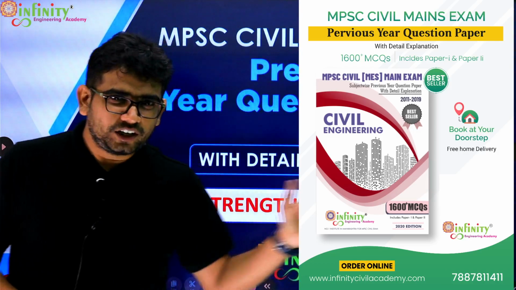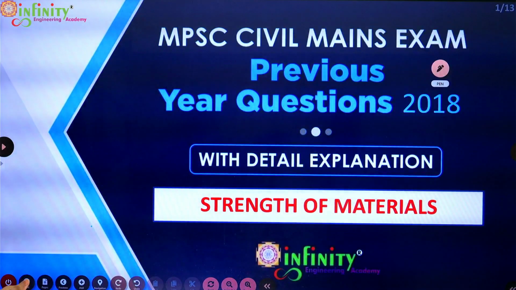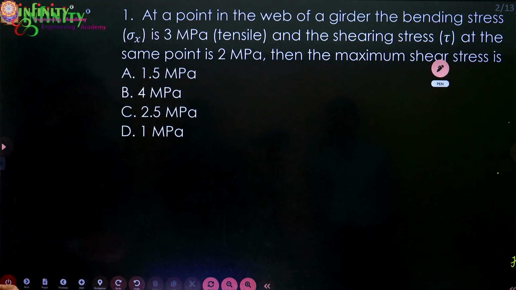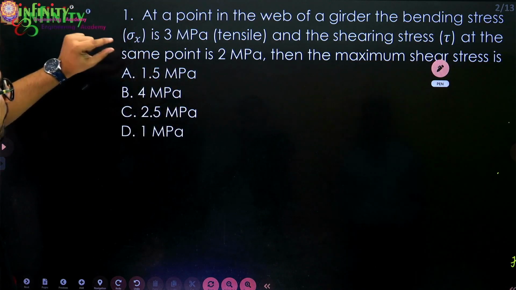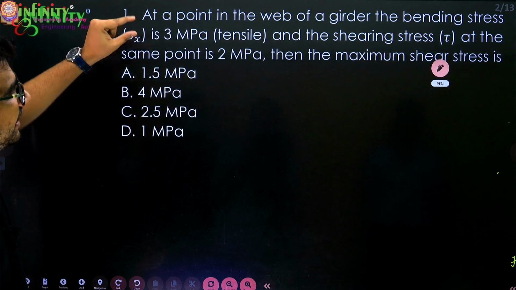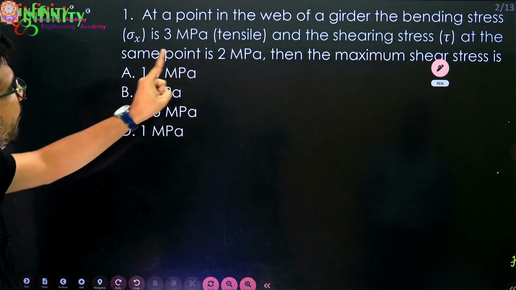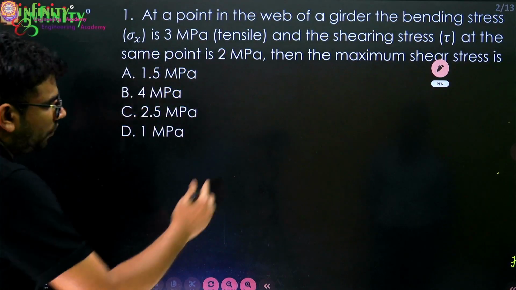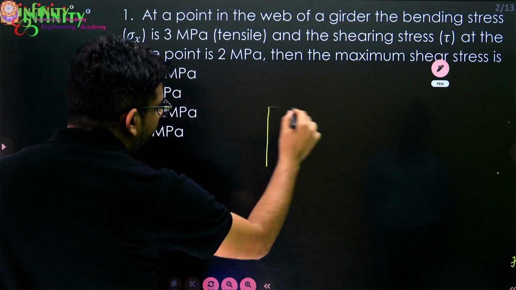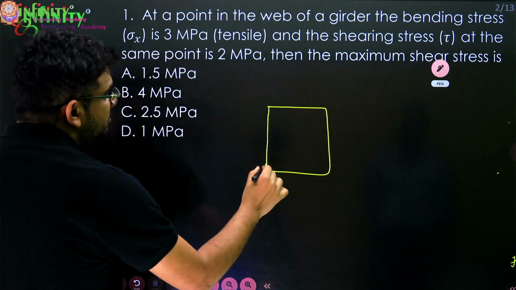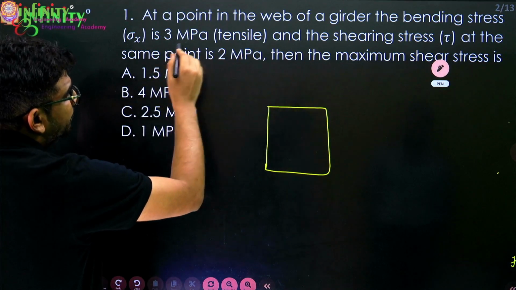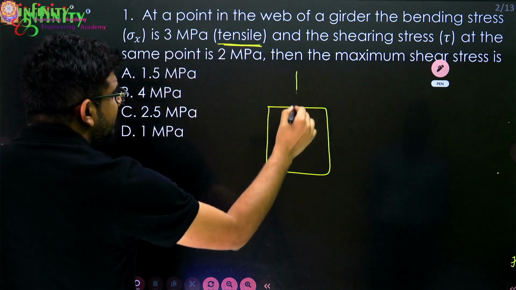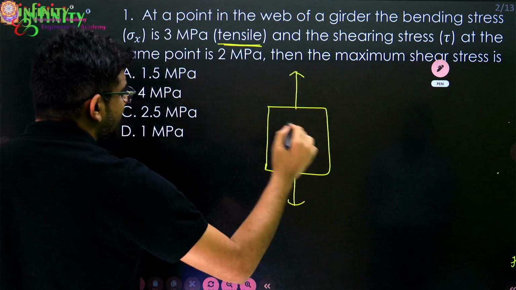Okay, so let us go into the questions. So first question is, at a point in the web of a girder, the bending stress is 3 MPa and the shearing stress at the same point is 2 MPa. So in the strength of materials, even though it is a point, it is represented like this. So on that bending stresses are there, which is 3 MPa, and that is tensile. So let us consider the stresses like this.